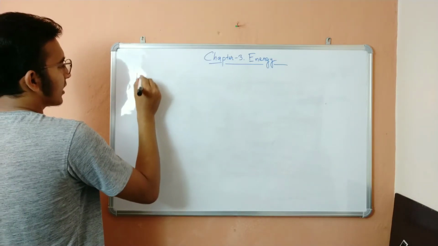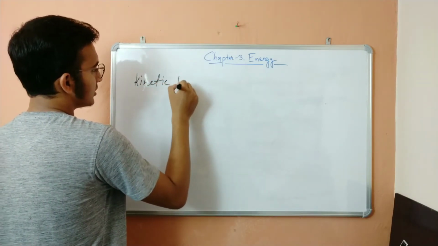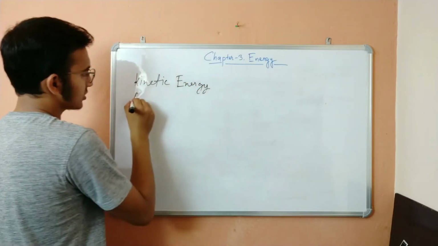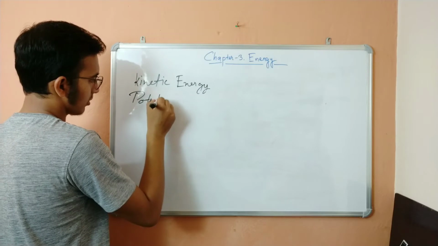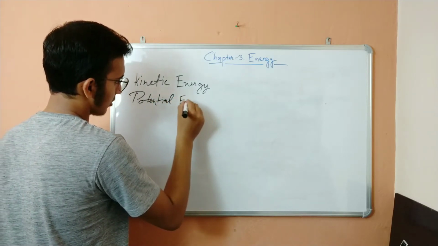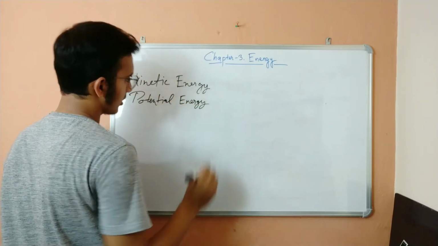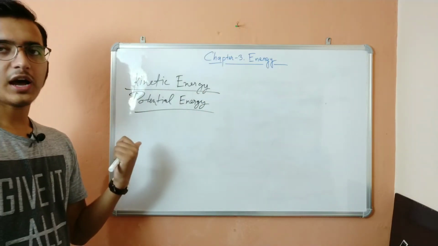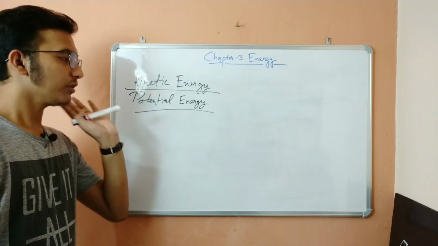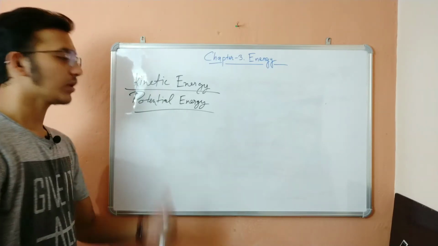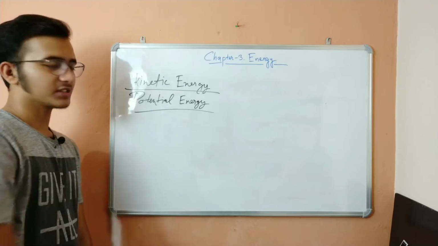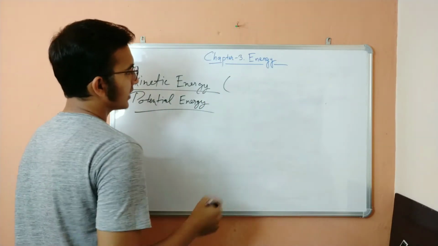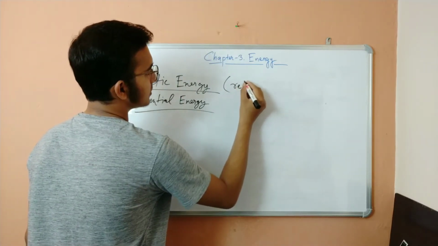One is kinetic energy and one is potential energy. So these two terms, kinetic energy and potential energy, are very important. You need to know really clearly what is kinetic energy and what is potential energy. First of all, write this down, and whatever I'm writing, just copy it. So write beside kinetic energy, released energy.